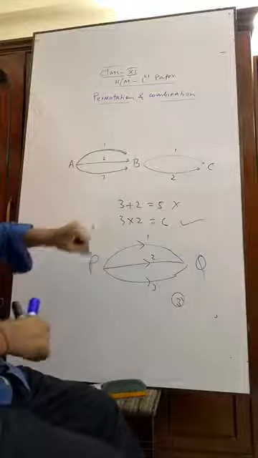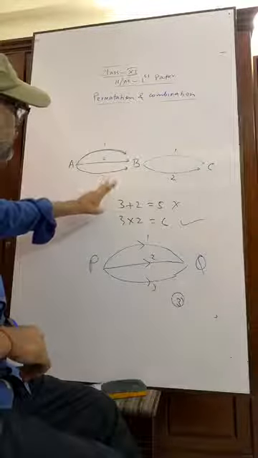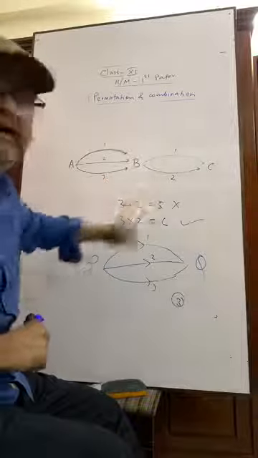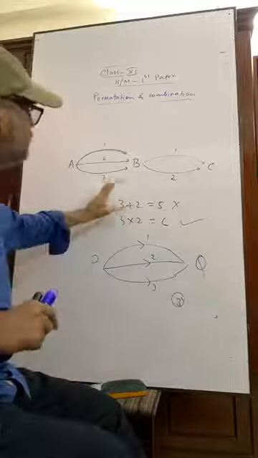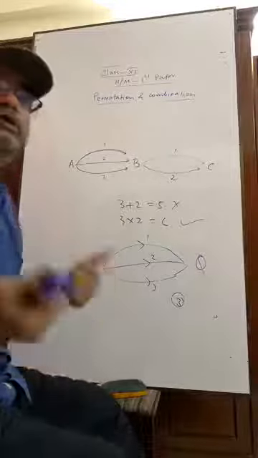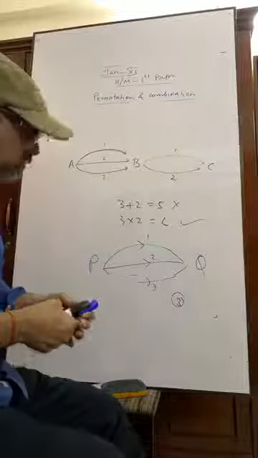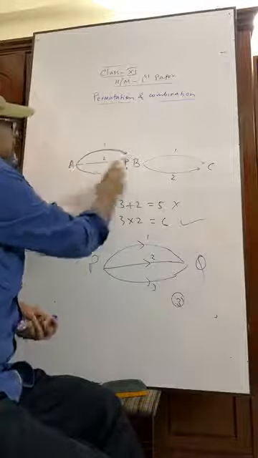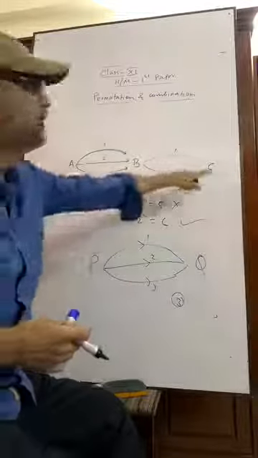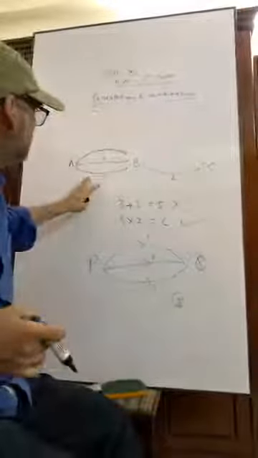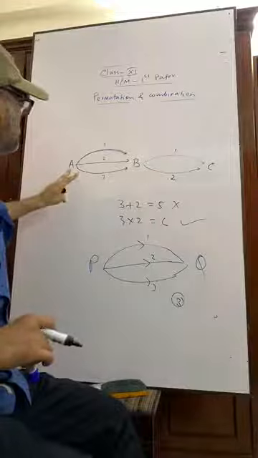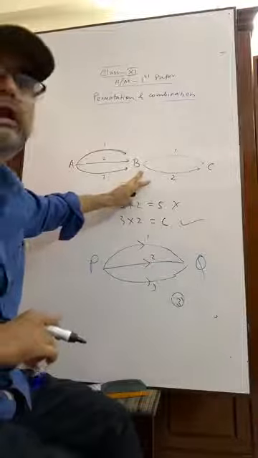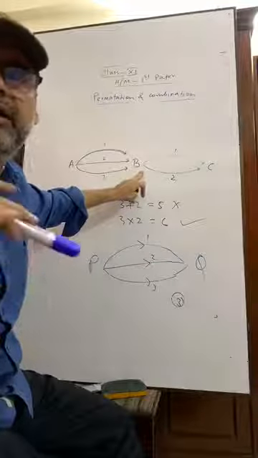This is two incomplete events. Please try to understand. This is 2 incomplete events. Okay? For incomplete events, it is always multiplication. It is from A to B, it is an event. From B to C, it is another event. If I have to go to C, but I am going from A to B, so our job is not done. So it is called an incomplete event.